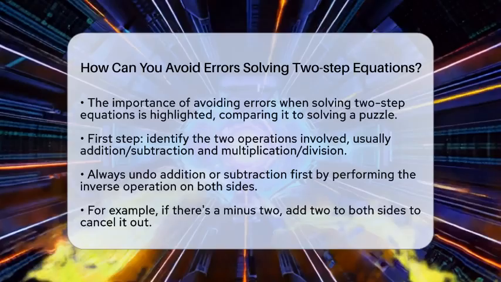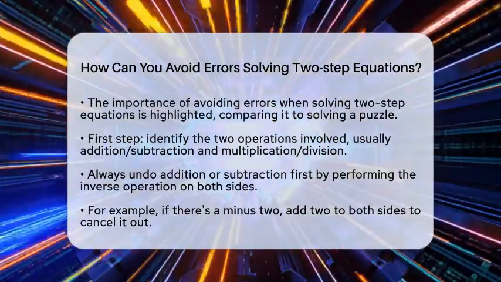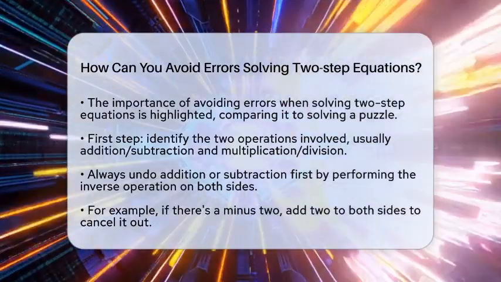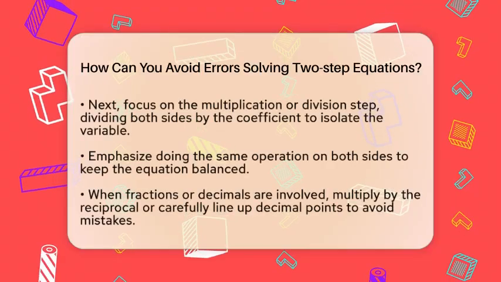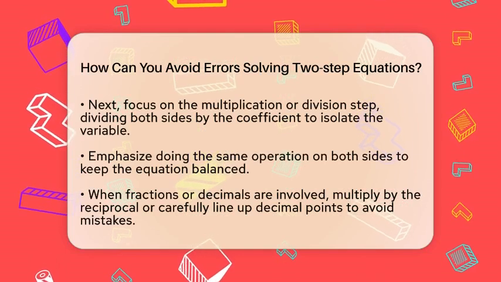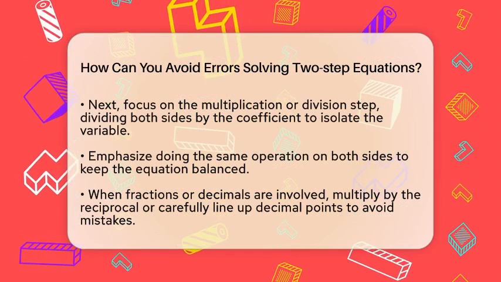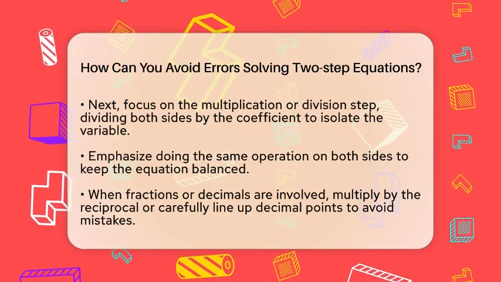If the equation has a number added or subtracted from the variable, do the opposite operation to both sides. For example, if you see 3 times a number minus 2 equals 16, add 2 to both sides to cancel the minus 2.